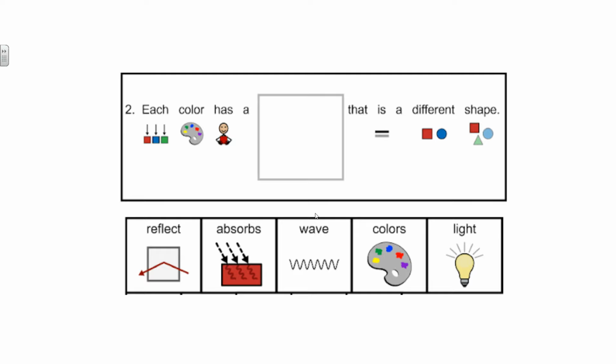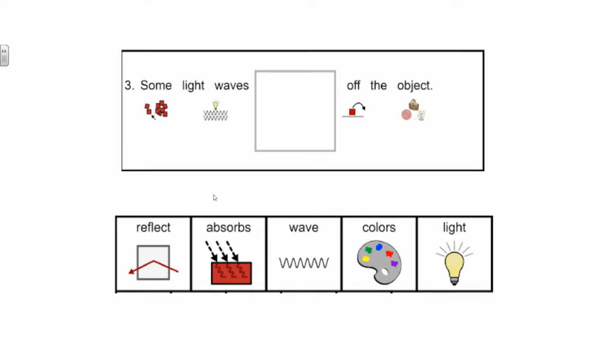Wave. There are different waves for the colors. Some light waves blank off the object: reflect, absorb, wave, colors, or light. Some light waves reflect or absorb off of the object. It reflects off, so it shines off.